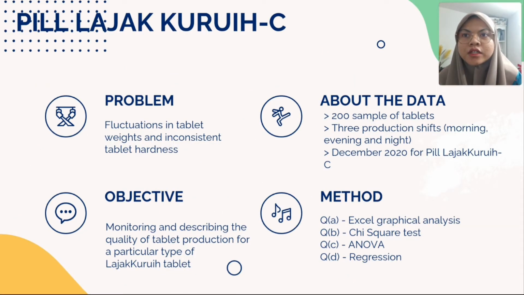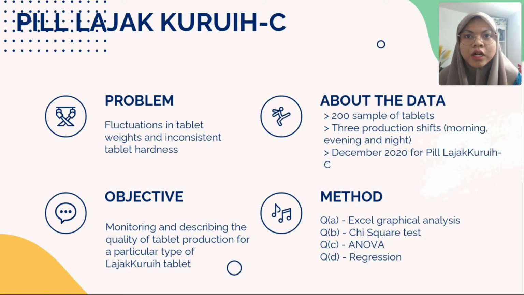First of all, the problems faced by the tablet manufacturing operations are fluctuations in tablet weights and inconsistent tablet hardness. The objective of this data analysis is to monitor and describe the quality of tablet production for a particular type of Lajak Kuruih tablet.